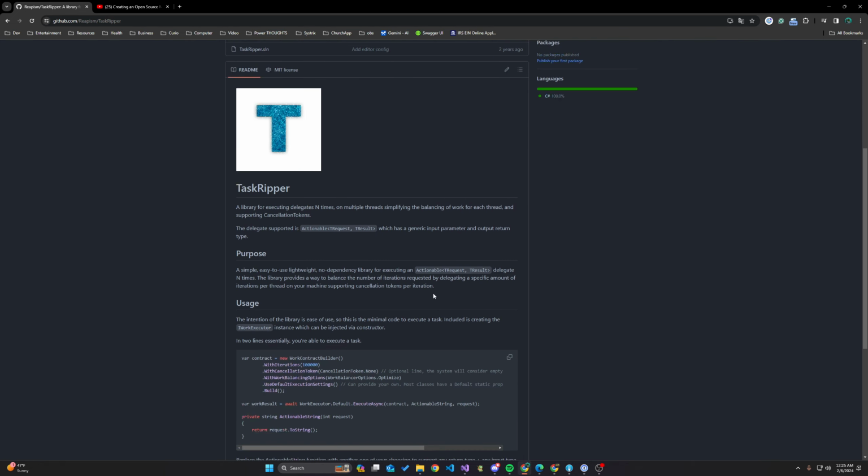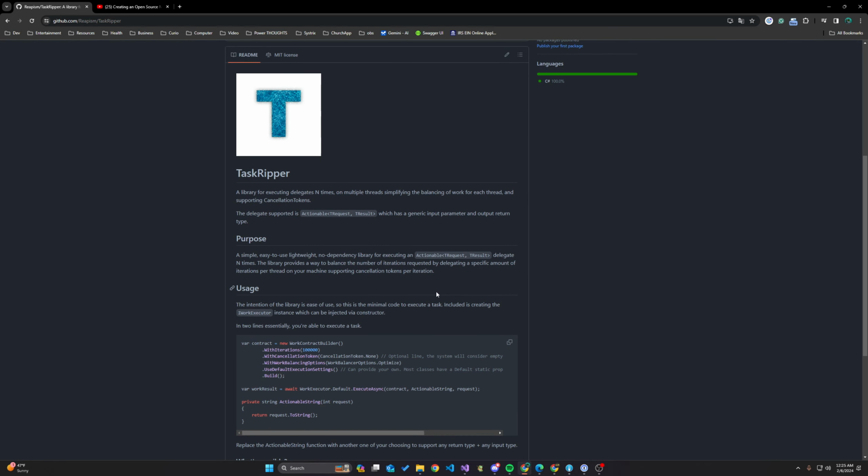I would love to see this library have a bit more features, because something like this, guys, if you are able to support just Fibonacci by itself, the usefulness skyrockets, because now you could start easily, like literally this easy, multi-threading functions in your code base that require more than one iteration. It's very, very good. And you don't have to really know anything about multi-threading to do it. It's kind of guided this way for you.